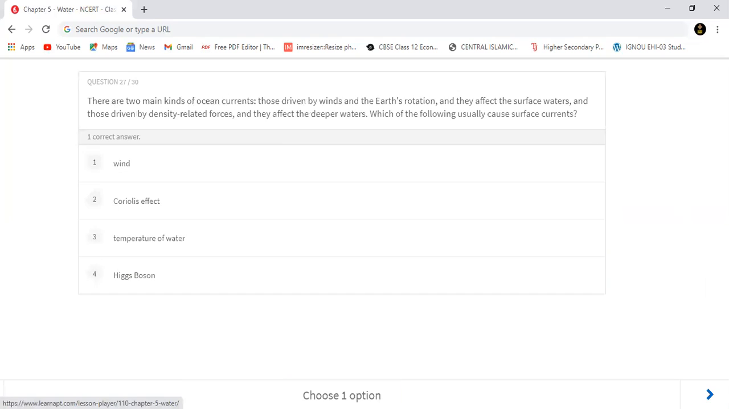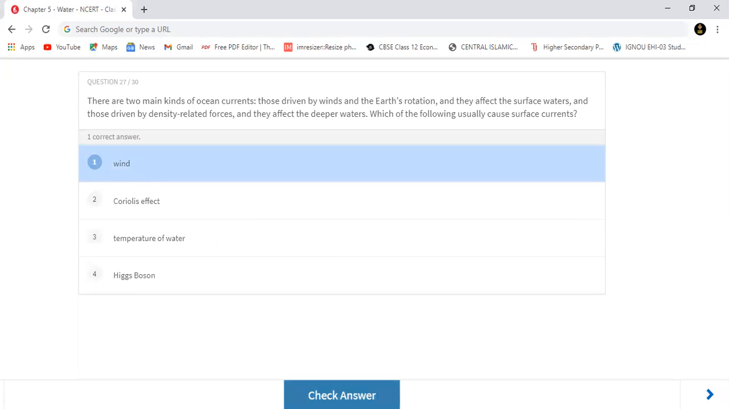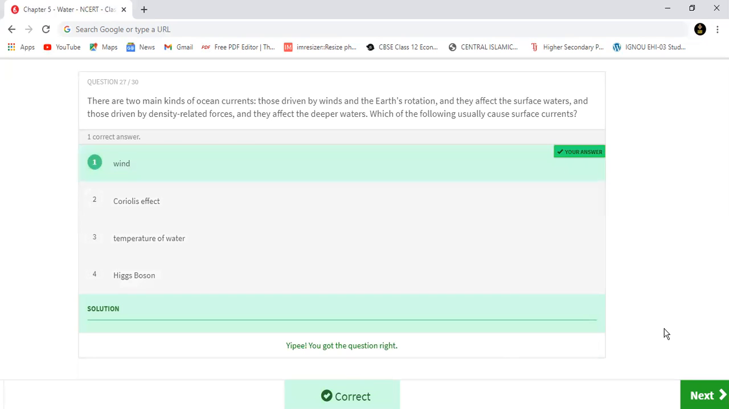Now moving to question number 27. There are two main kinds of ocean currents, those driven by winds and earth's rotation as they affect the surface water, and those driven by density related forces and they affect the deeper waters. So which of the following usually cause surface currents? This is a factual question, so I'm telling you: surface currents are caused due to wind.